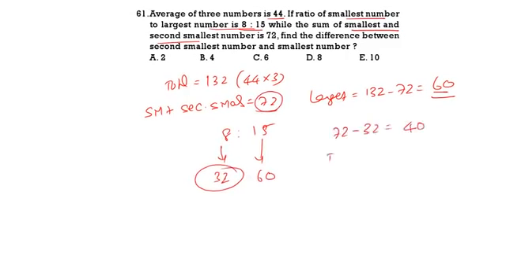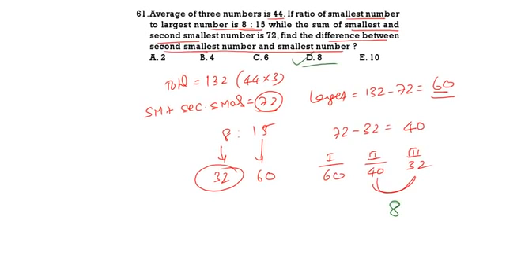Now, first number is 60, second number is 40, third number is 32. Find the difference between second smallest and smallest number. So 40 and 32. What is the difference of 40 and 32? 8. So 8 is the correct answer. Option 4 is the correct one. See the next question.